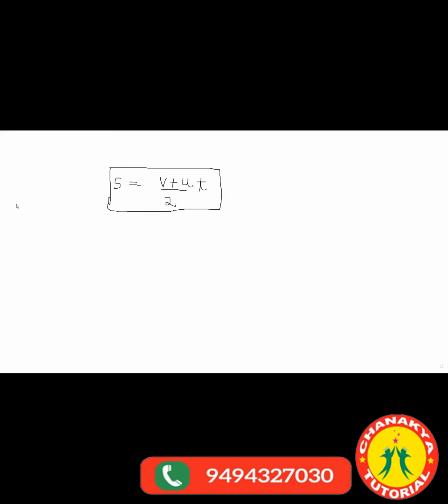Let us take one standard case. I'm throwing a ball upwards, with some velocity, let's say 100. What happens, guys?